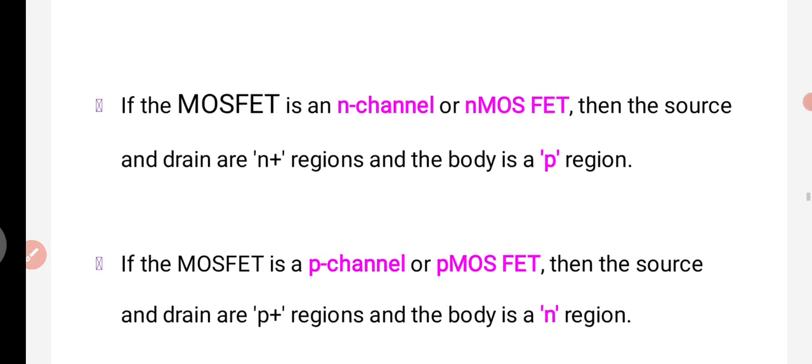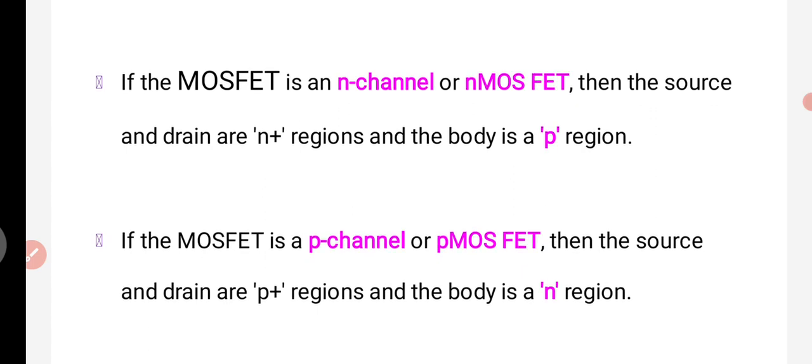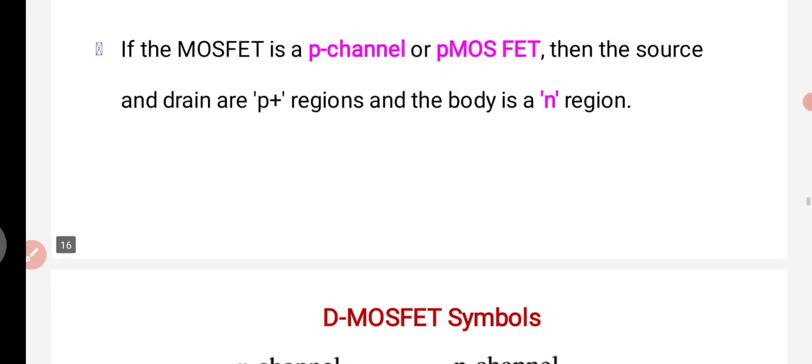When we are considering an N MOSFET, drain and source will be N plus regions. In case of a P MOSFET, the drain and source will be P plus regions. Then the body is of the opposite type to those regions.